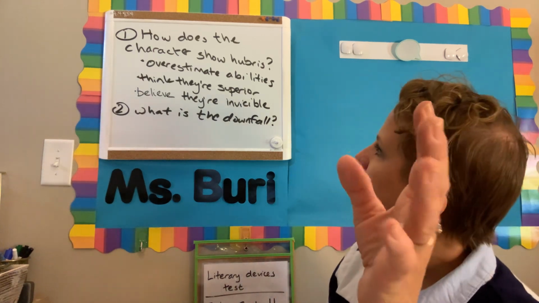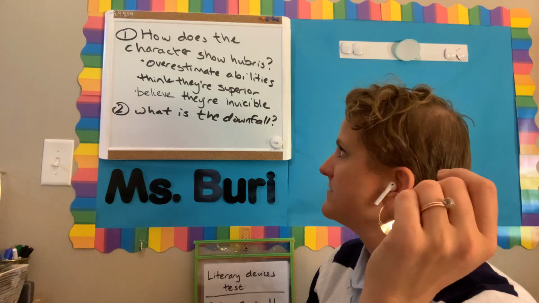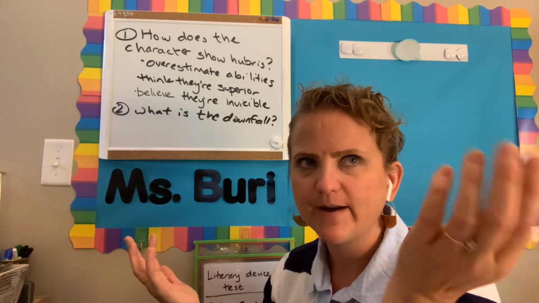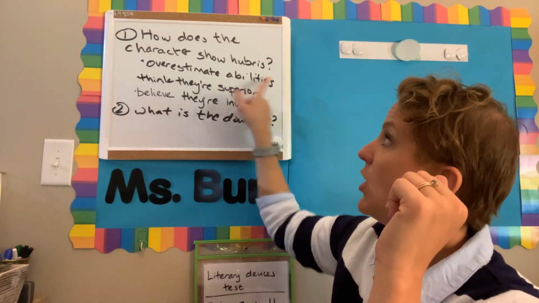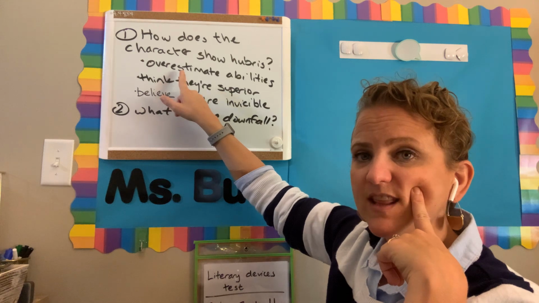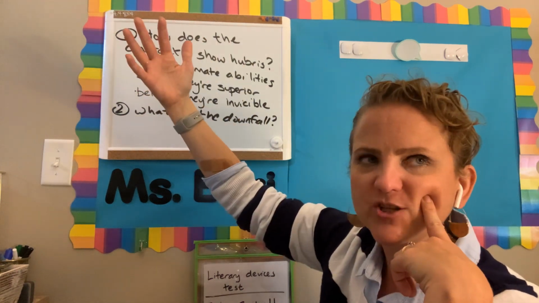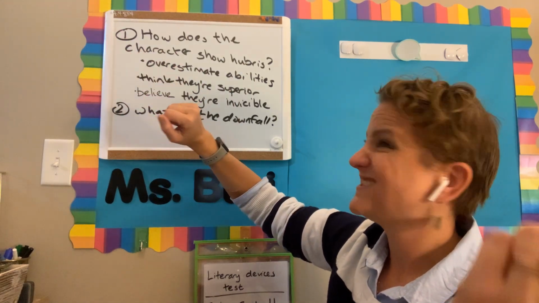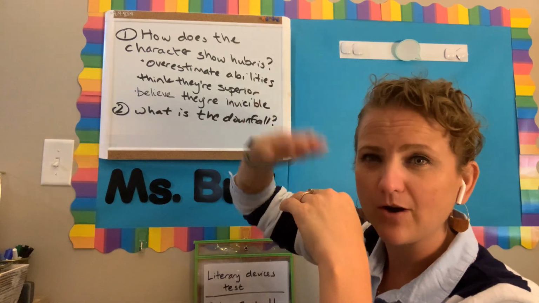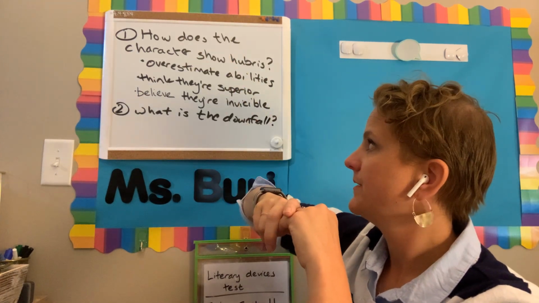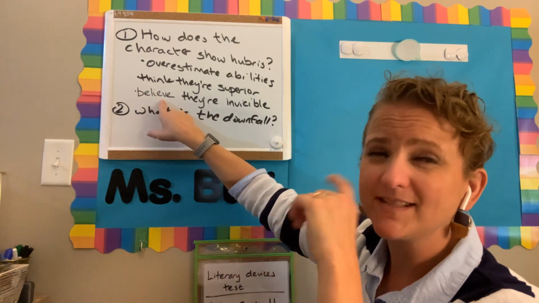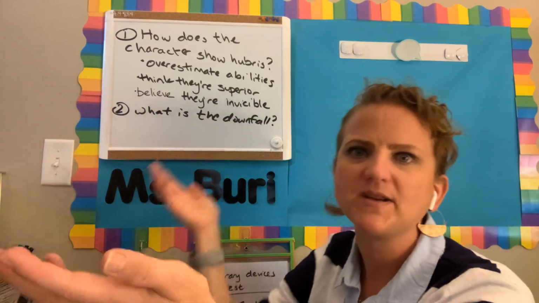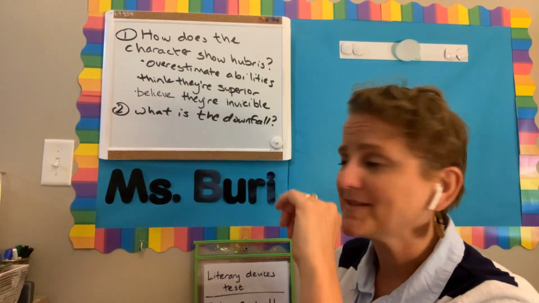So as I'm thinking of these, I think there's probably two that make a lot of sense. So he gets these wings from his father that help him to fly, and he thinks he can fly, right? But then, and he can, right? But I think he does overestimate his abilities here, right? He thinks that he can fly higher than he really should be. He thinks he can get closer to the sun than he should. Okay, so I think you could say he overestimates his abilities, right? Quite literally, he's going higher, overestimating how high he can fly. Or I think you could say that he believes he's invincible. There's this belief that he doesn't have to worry about the warnings given to him because nothing's going to harm him. So I think either of those make a lot of sense.